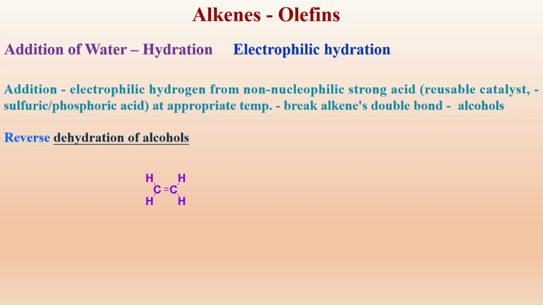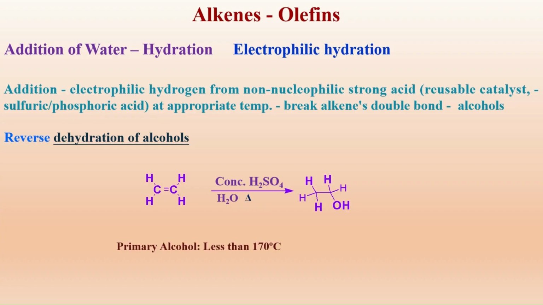If I take an alkene and react it with water, with concentrated sulfuric acid as a catalyst, and heat it, I'll get the corresponding alcohol. Formation of primary alcohols requires a high amount of energy.